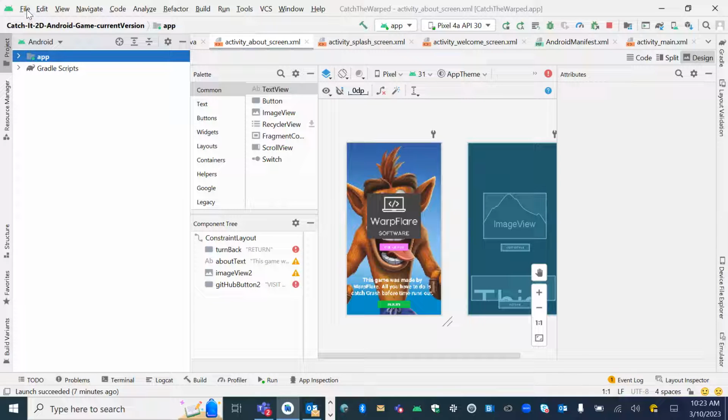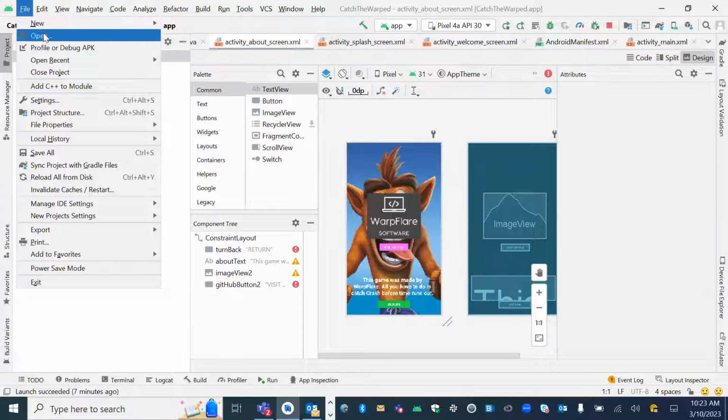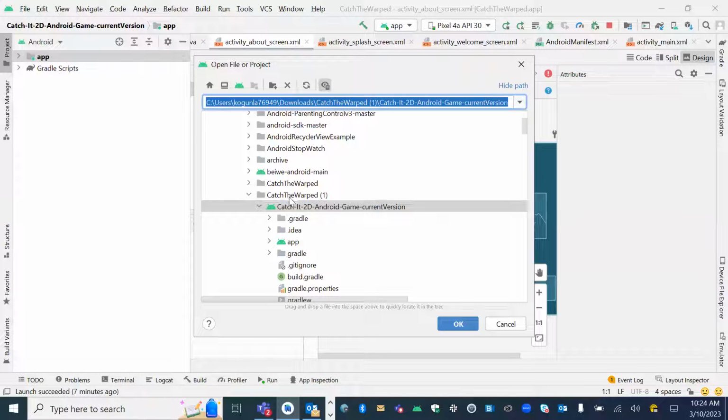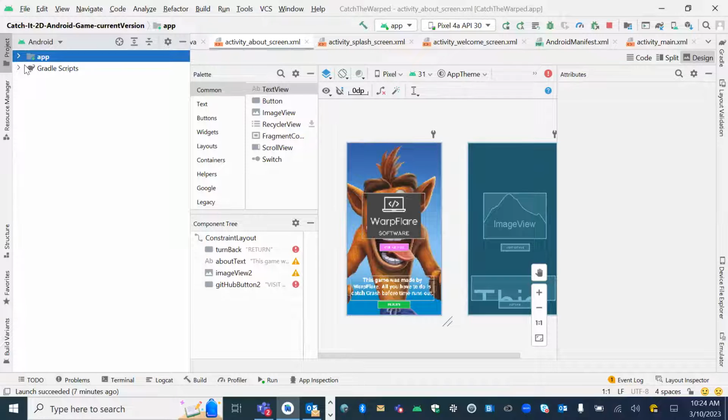So how do I open up my app? I just go to File, Open in my case. And then I have a folder on my computer that I've downloaded that has all the code base. Once I click on that folder, the name of the app, and click OK, that opens up what you see right there.